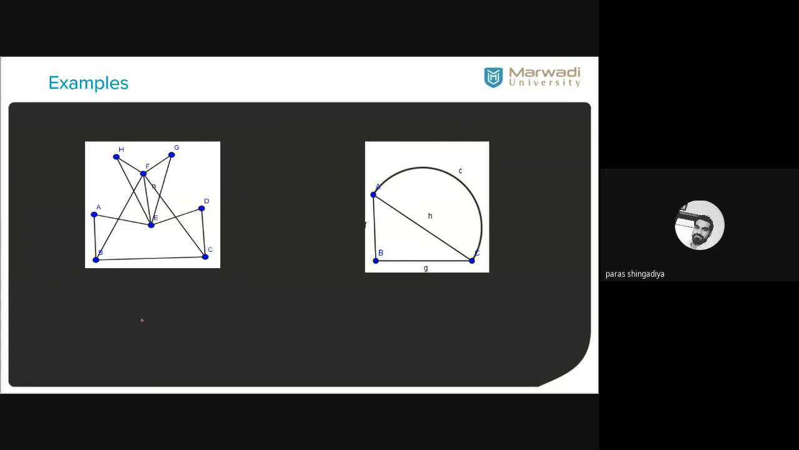For example, if I consider a single vertex V1 only, it is also a graph. That is also called a graph. If I consider two vertices V1 and V2 with one connection, that is also called a graph. And if there is only a single vertex, it is also called a graph.